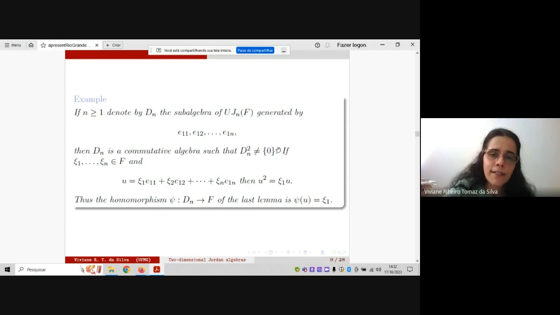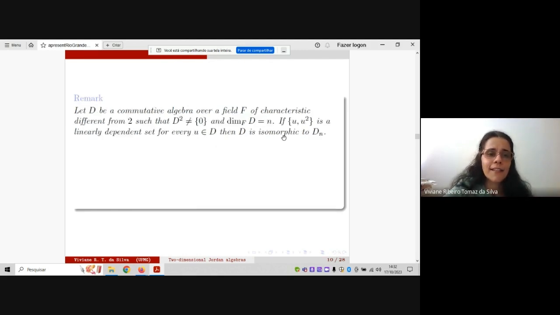Then we have this example, but the next question is, are there other examples of algebras like this? And the answer is no, okay?